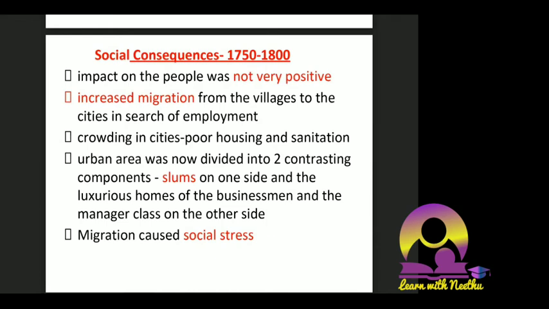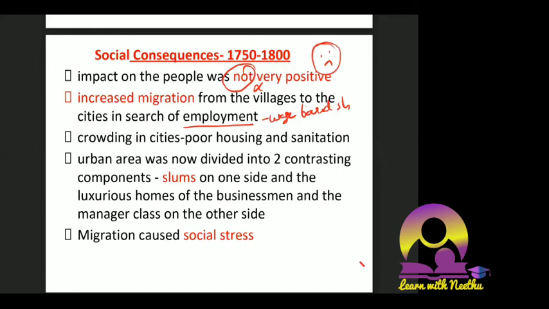Okay, the first one is that the impact on the people was not very positive. It was not so good. There was increased migration from villages to the cities in search of employment. I told you migration happened, urbanization happened. People migrated from villages to the cities in search of employment because they were moved to a wage-based system. They are getting money for what they are doing. The economy also moved from a barter system towards a cash system, so money was required. Because of that, people migrated from villages to the cities.